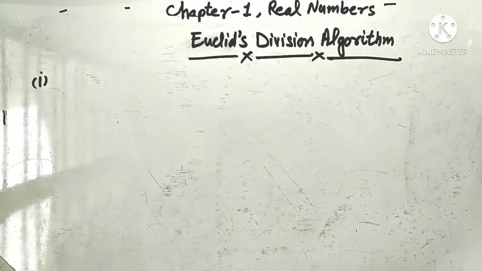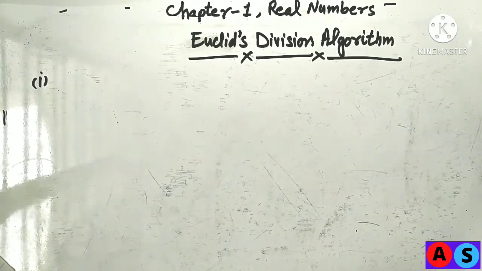A Greek mathematician Euclid gave an interesting method to find the HCF of two numbers. This method is known as Euclid's division algorithm. Note that because it is an algorithm, steps are used in this method.